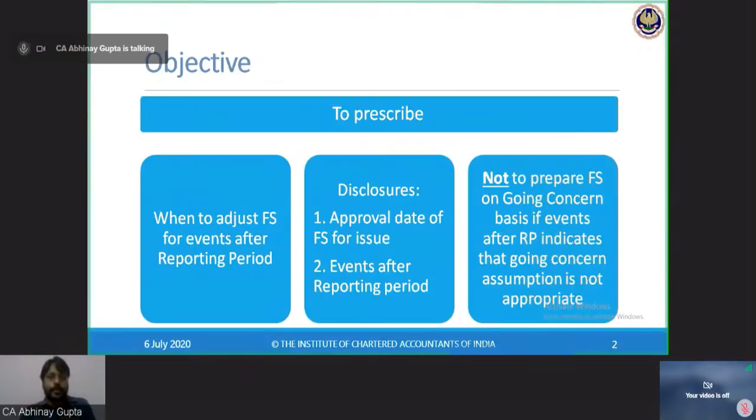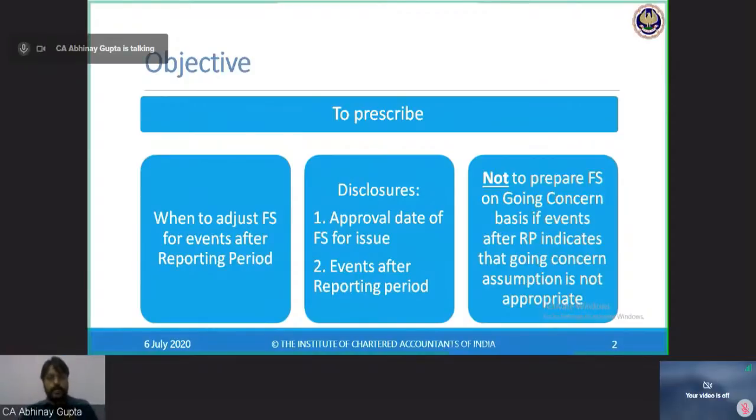Hence, we need to prepare our financial statements on liquidation basis. We cannot say that we are a going concern company. Hence, we will not be preparing our financial statements on the basis of going concern assumption. So that is the standard talking all about the going concern.